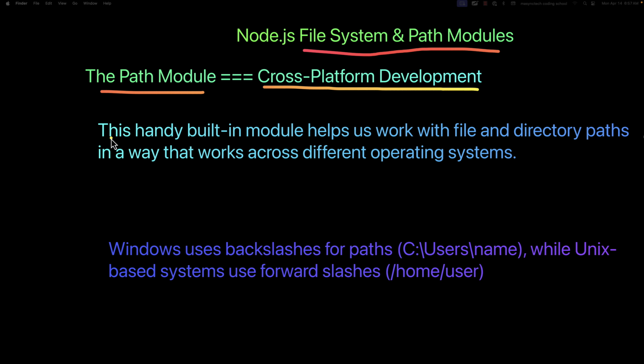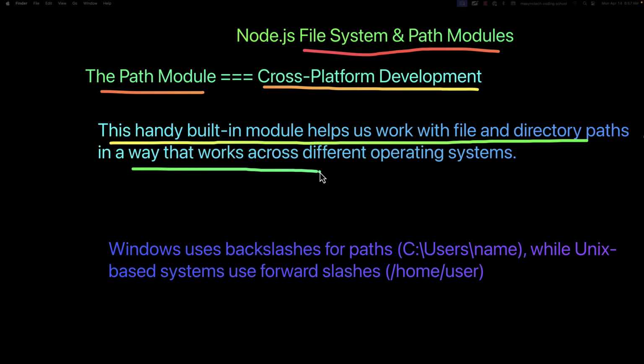It says that this is a handy built-in module that helps us to work with file and directory paths in a way that works across different operating systems. This means that when we are building backend applications, our application will run on different operating systems. And this is where the path module comes in. Let me explain cross-platform development here.